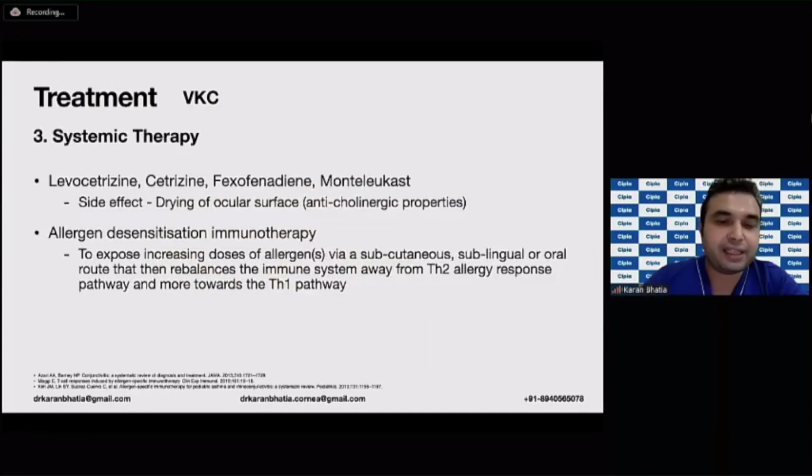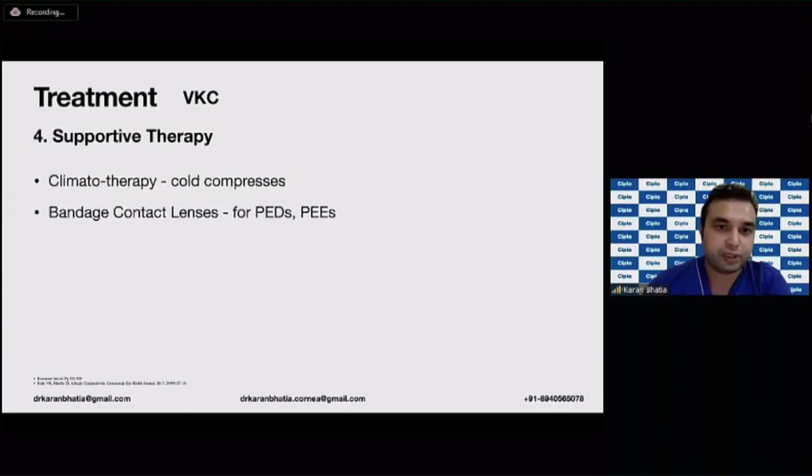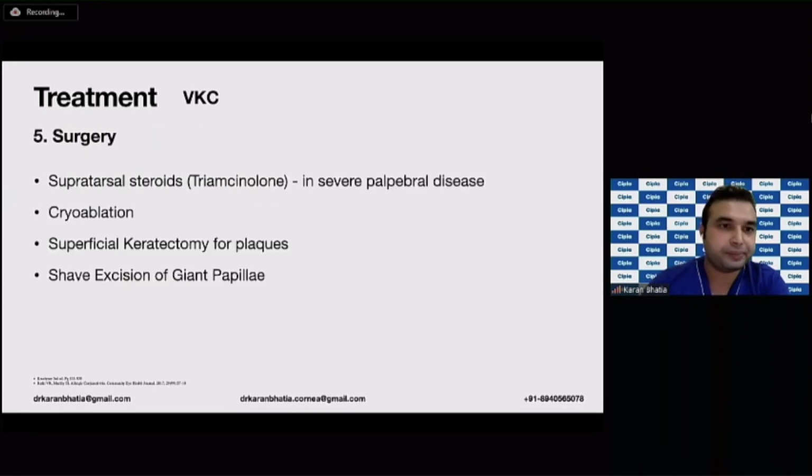Systemic therapy is again the same as I had described for SAC and PAC. Along with that, you can try desensitization by the subcutaneous, sublingual or oral route. Basically, you're giving a lot of strong allergen, such that you get a Th2 allergy response. Supportive therapy like climatotherapy or cold compresses are extremely important. And for persistent epithelial defect and punctate epithelial erosions, you can give a bandage contact lens.